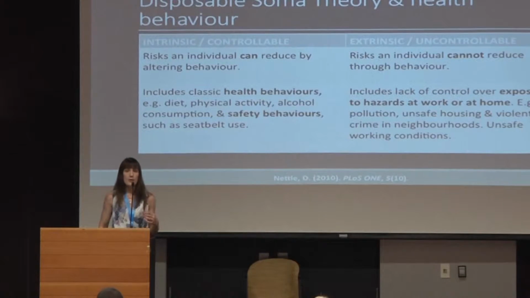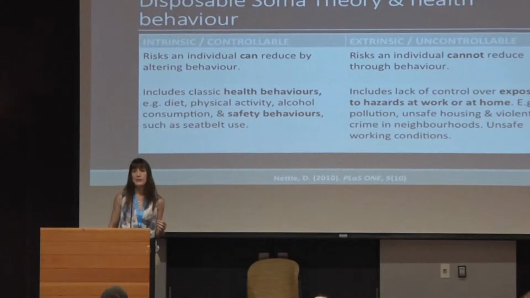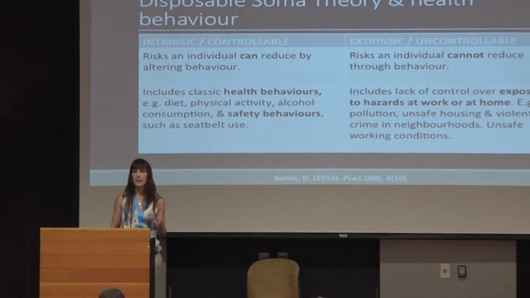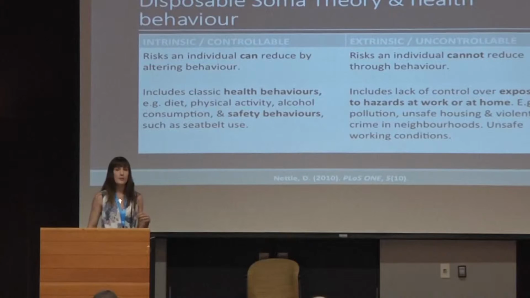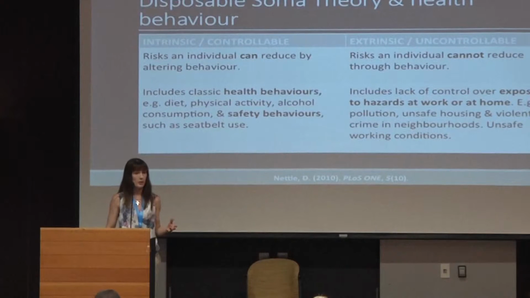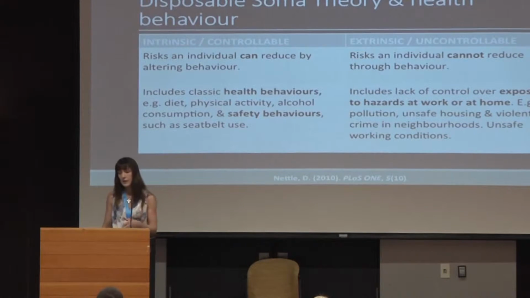Daniel Nettle did a very interesting theoretical model on this, where he made the explicit distinction between extrinsic and intrinsic causes of mortality for behaviour. So he explained that intrinsic mortality risks are those that can be reduced by behavioural change, and these include classic health behaviours like the ones on my earlier slide. But then he also defined extrinsic, the uncontrollable things that actually, regardless of your behaviour, you cannot avoid.